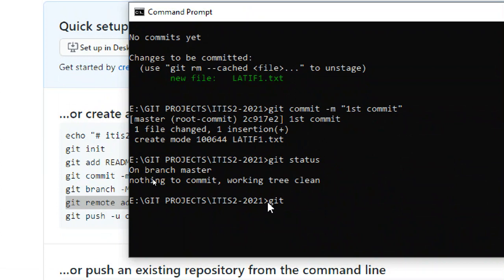Otherwise I will type it. First time, this does not contain any link here. It is just a local repository only. It does not know anything about your remote repository, the GitHub repository. So compulsorily we have to use this one, remote add